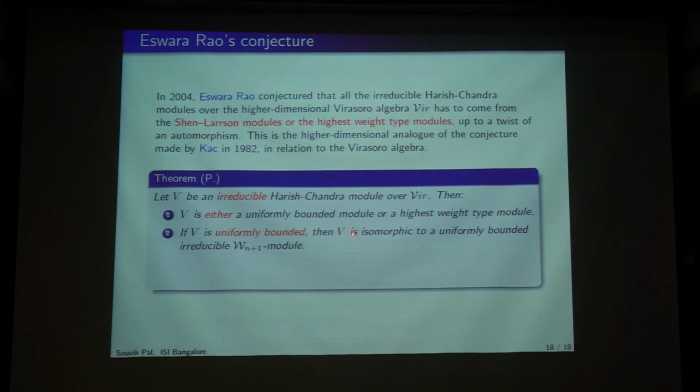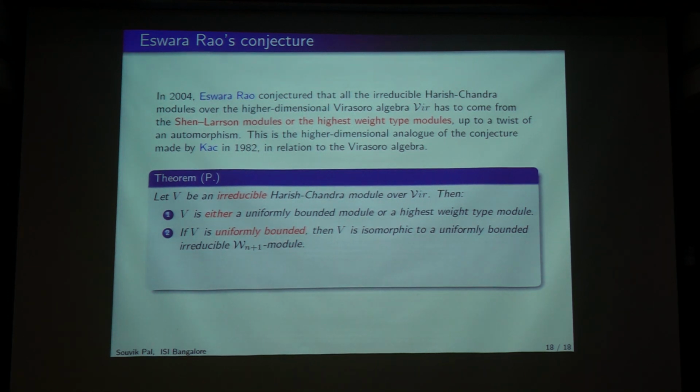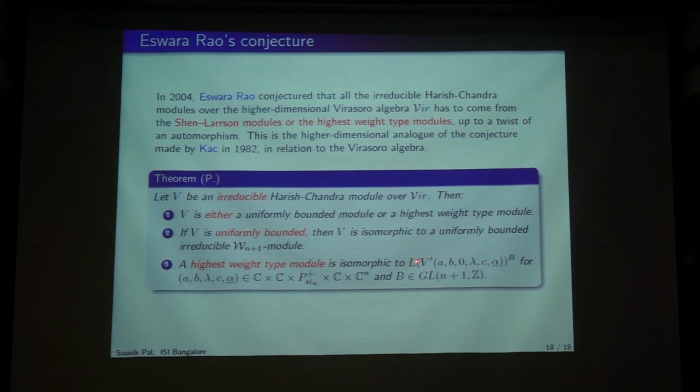If it is uniformly bounded, then V is isomorphic to a uniformly bounded irreducible module over W_{n+1}, and the highest weight type module is like this that I just described. So here you note that there is no dominant integral weight of G because there is no G in Vir.